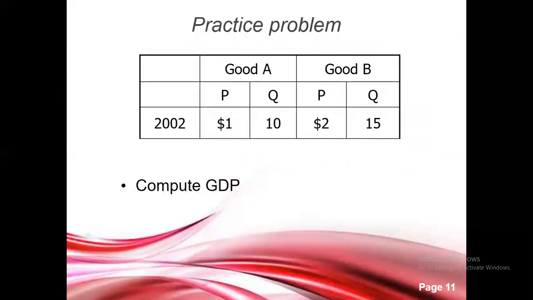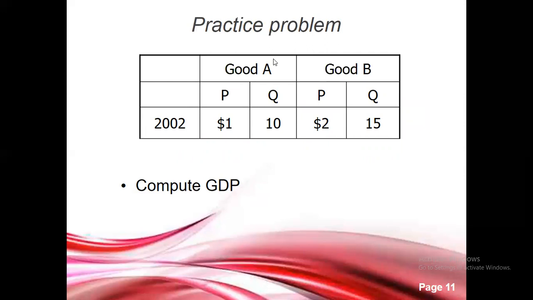Let's suppose there is an economy where only two goods are produced, good A and good B. Adding the quantities of good A and B, you can get the total output of an economy. If you add the quantity of A and quantity of B, you can easily know that the total output of the economy within a year is 10 plus 15 equals 25, right?